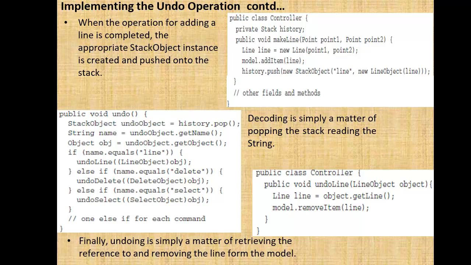That is the snippet for undo object. First is history pop with respect to the stack, and then undo line, then delete it, then again undo select. So finally, undoing is simply a matter of retrieving a reference to and removing the line from the model.